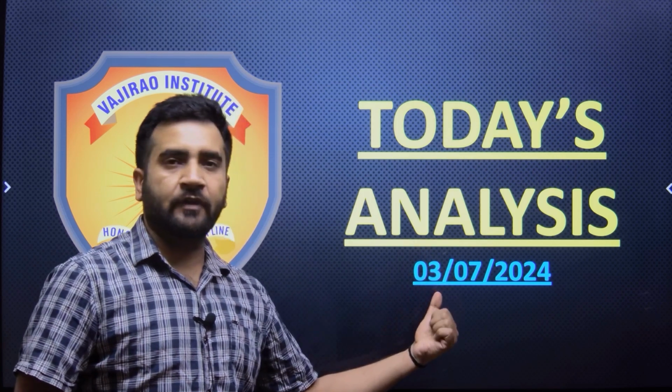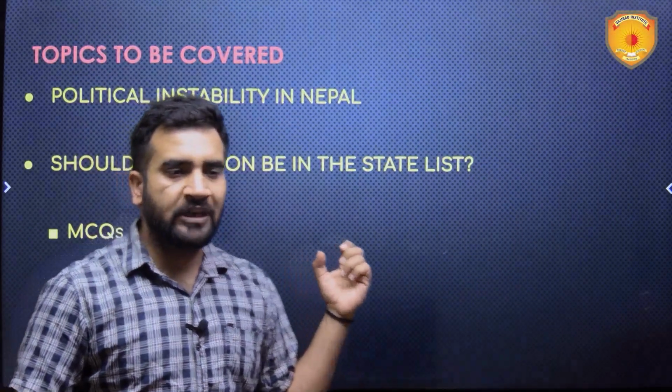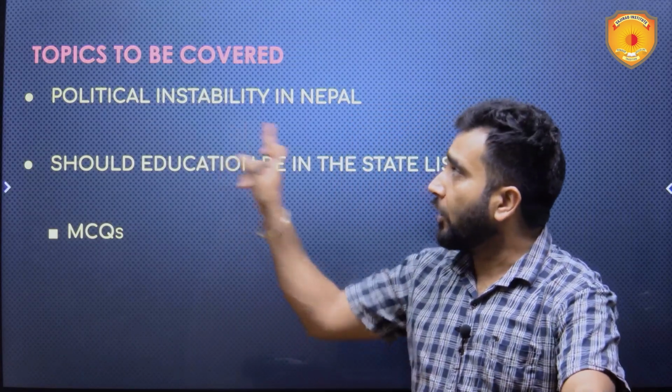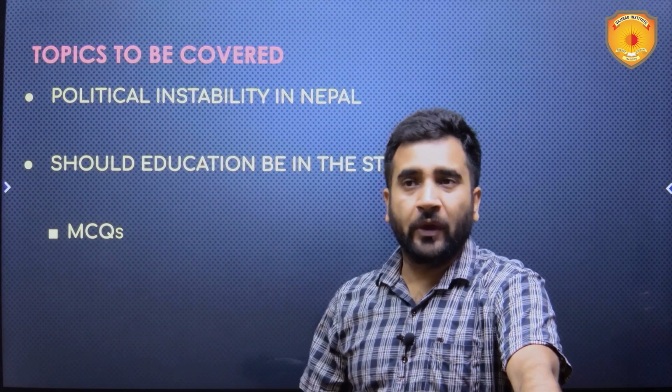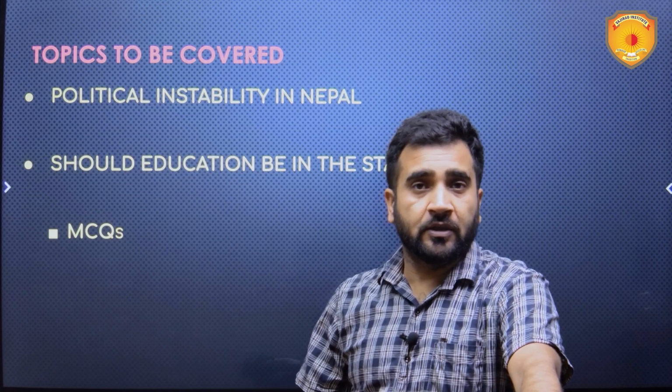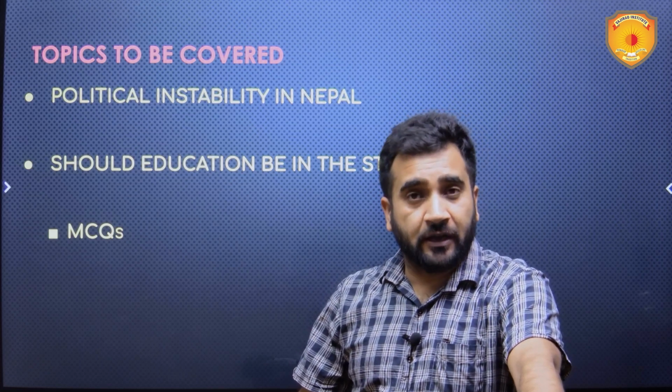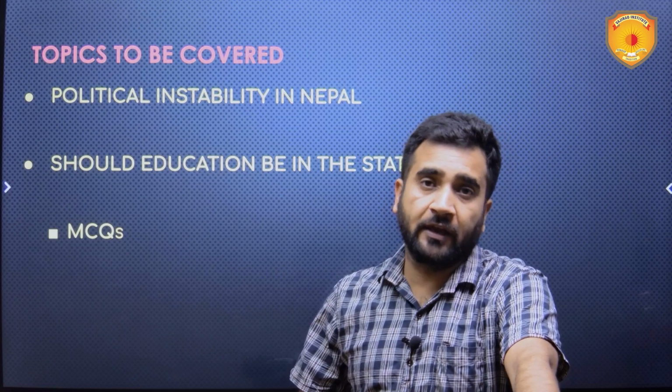Today is 3rd of July and we're going to deal with two very important news topics. The first is political instability in Nepal. Well, this is not a new thing. Just a few months ago, in March, there was another political turmoil in Nepal.